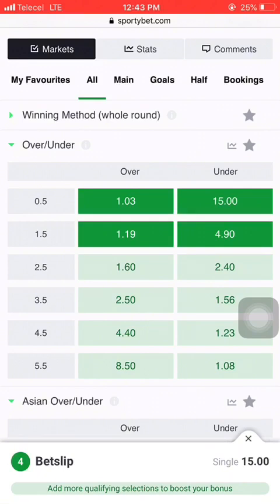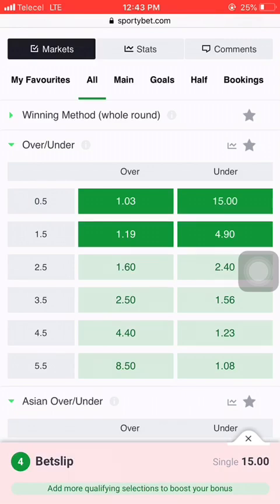So if you select under 1.5 and they scored only one goal at the end of the match, you have won your bet successfully.